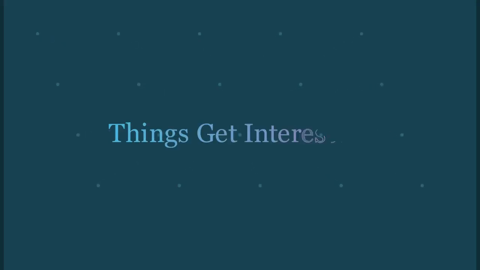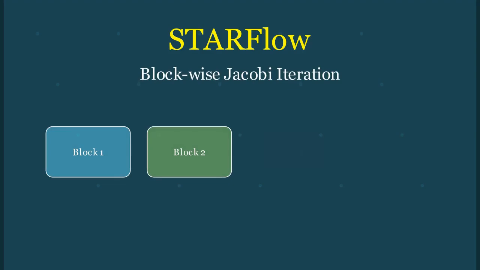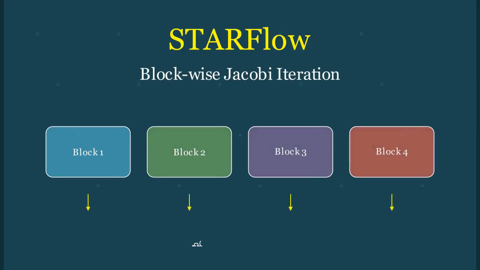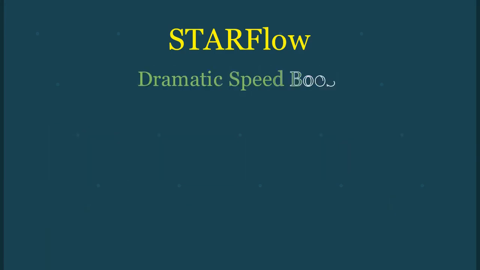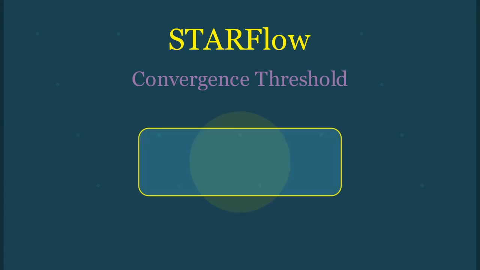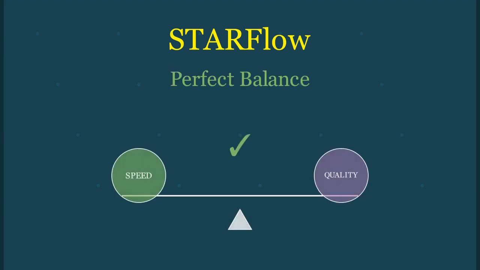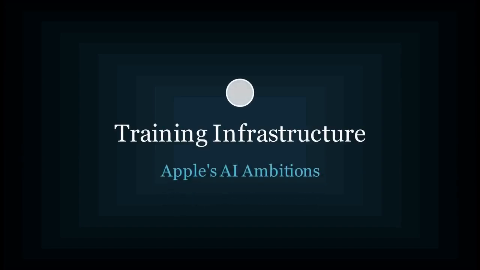Now here is where things get genuinely interesting. Starflow uses something called block-wise Jacobi iteration for accelerated inference. This mathematical trick speeds up sampling dramatically. The convergence threshold sits at 0.001 by default, which balances speed against output quality in ways diffusion models simply cannot match. The training infrastructure reveals Apple's ambitions here.